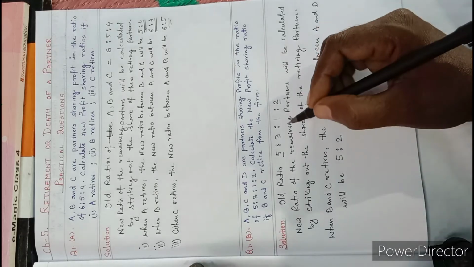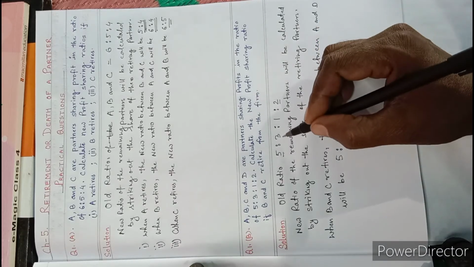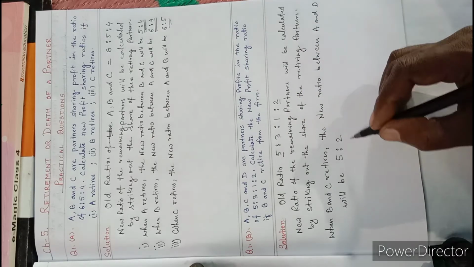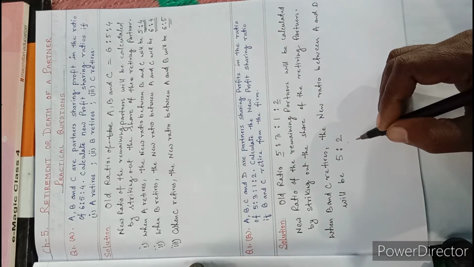What you have to do is only strike out the retiring partners' shares, that is 3 and 1. So this is the answer. Hope you understand.